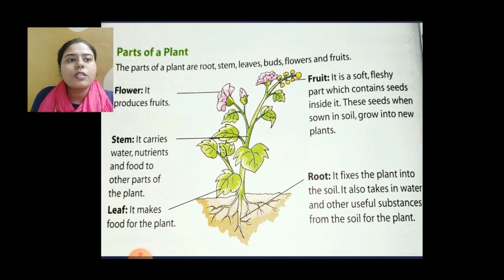Fruit. It is a soft, fleshy part which contains seeds inside it. This seed, when sown into soil, grows into a new plant. When we are eating some fruits, we are getting some seeds. When we put these seeds into the soil, after watering, we are getting a new plant in a few days. Flower. It produces fruits.